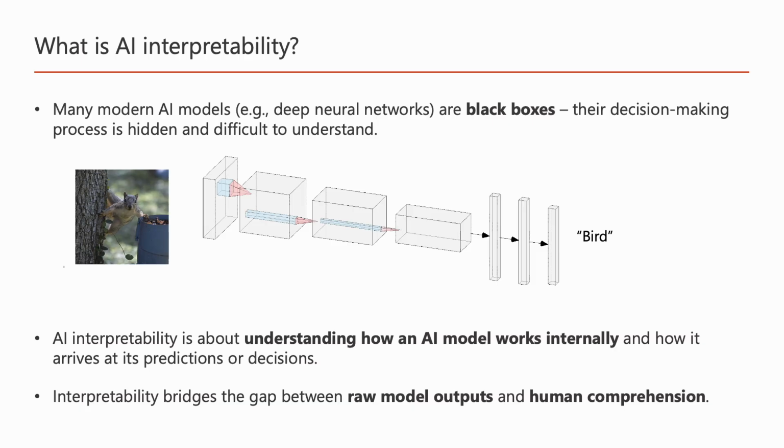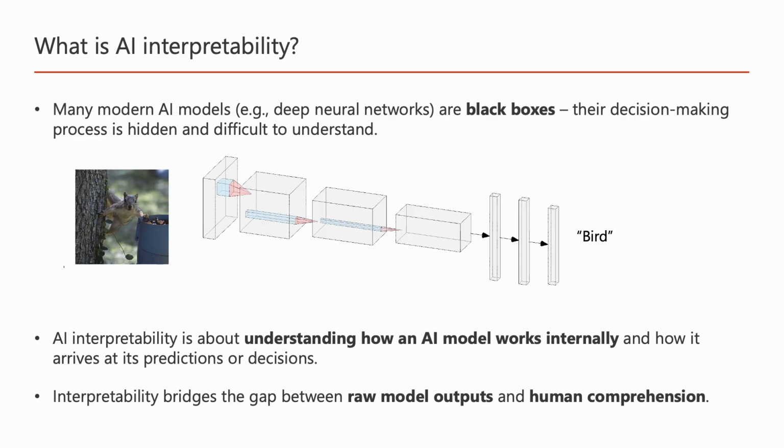However, the point that we really want to address in AI interpretability is to understand how this model decided to produce bird as the most likely class, and to understand these internal processes.